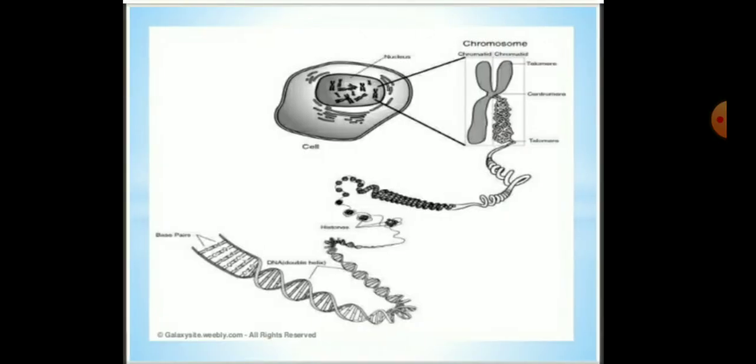Children, you can easily see in this diagram, this is the animal cell. In the cell, what is present? The nucleus is present, and in the nucleus the chromosomes are present. In the chromosomes the DNA and the genes are present. So this is the diagram of the animal cell in which all the genetic material is present.